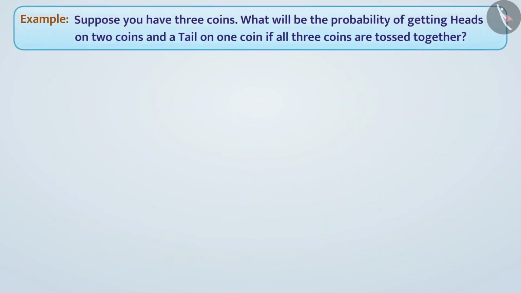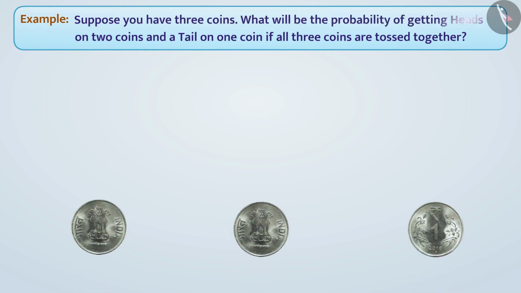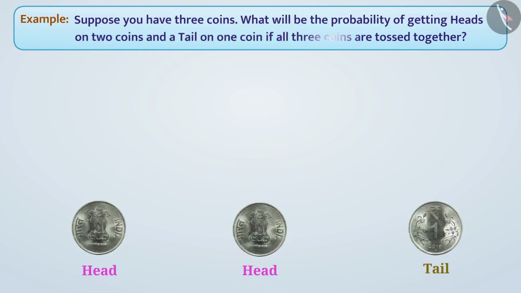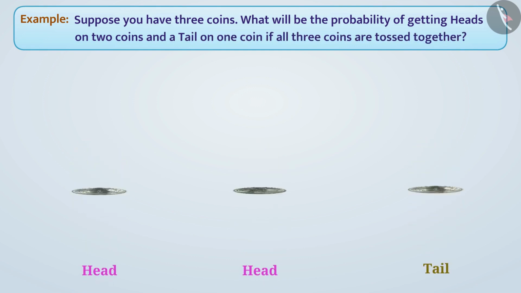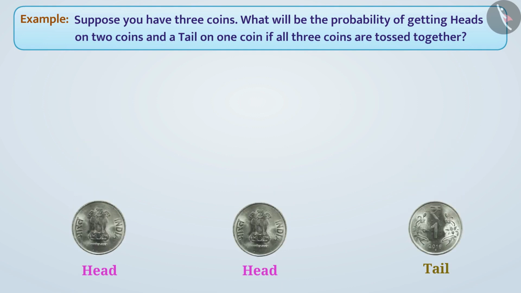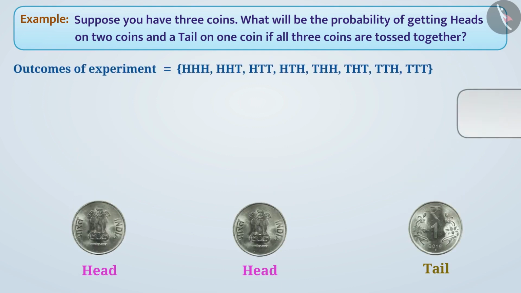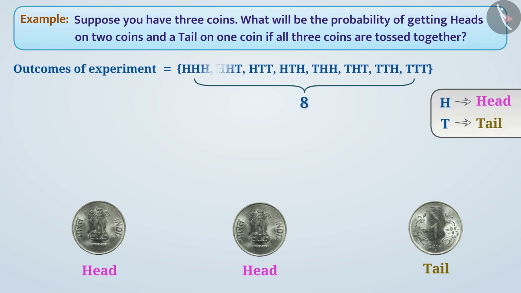Next example. Suppose you have 3 coins. What will be the probability of getting heads on 2 coins and tails on 1 coin if all 3 coins are tossed together? When we toss 3 coins together, the outcomes are as follows. The total number of outcomes of the experiment when tossing 3 coins together is 8. We have to find the probability of getting heads on 2 coins and a tail on 1 coin.